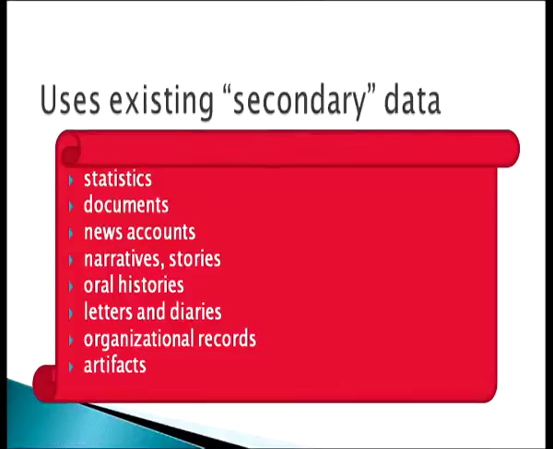The comparative method of studying sociology uses existing secondary data like statistics, documents, news accounts, narratives, stories, oral histories, letters and diaries, organizational records and artifacts. These secondary data are mostly used when we use the comparative method to study sociology.